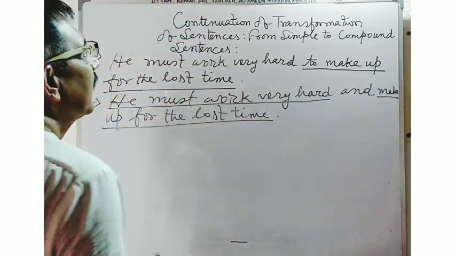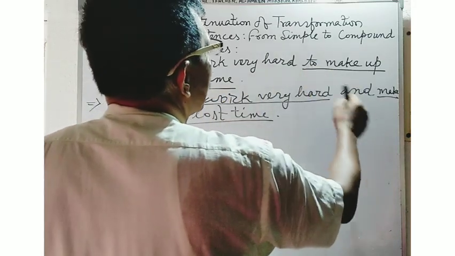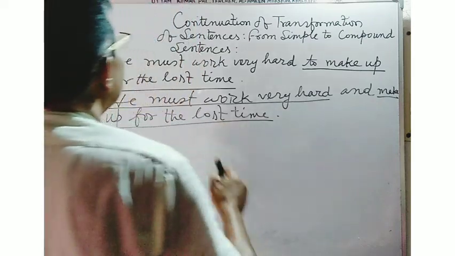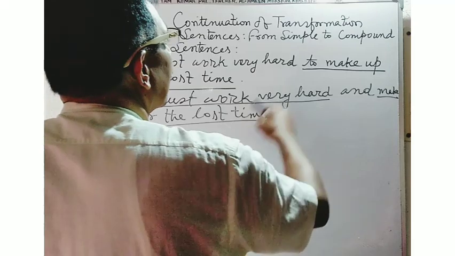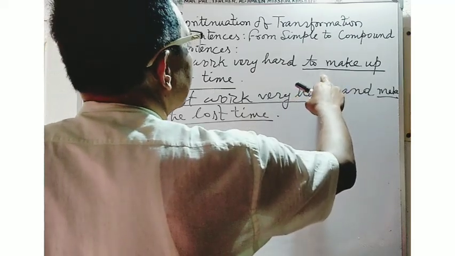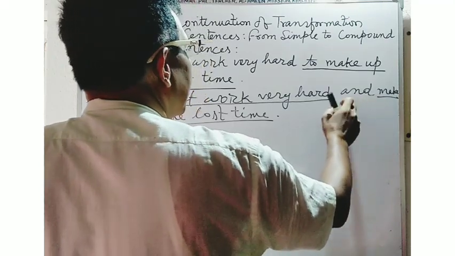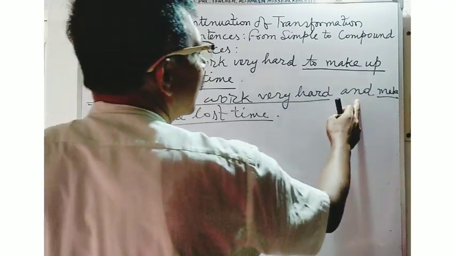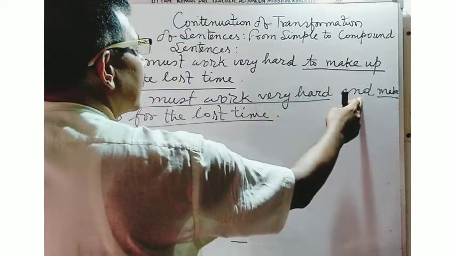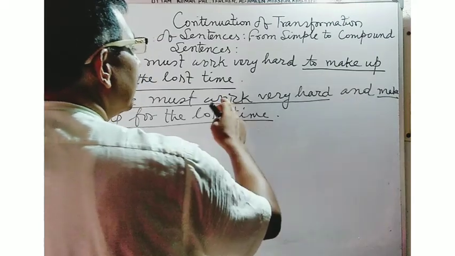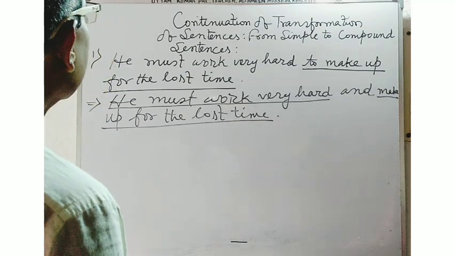He must work very hard to make up for the lost time. Here to is omitted and make up for the lost time, this main clause is used. In order to remove the infinitive phrase, you will have to make a main clause or principal clause in this way. And here when you will use the coordinating conjunction and, then this conjunction will help you to combine the two main clauses. And in this way you will have to make a compound sentence.